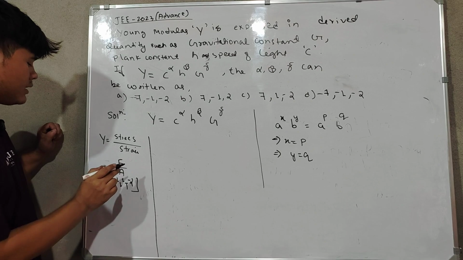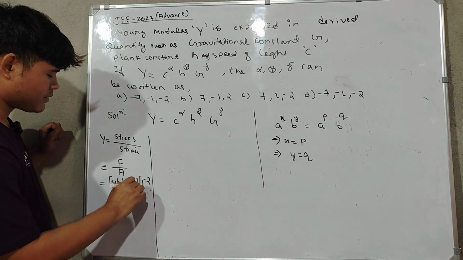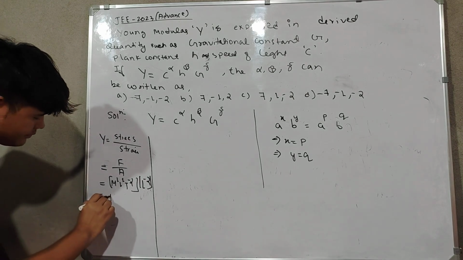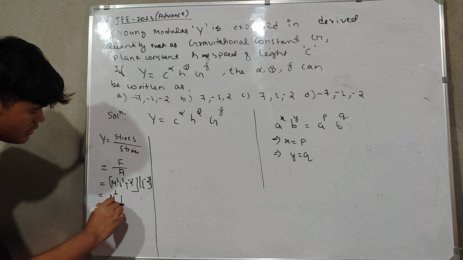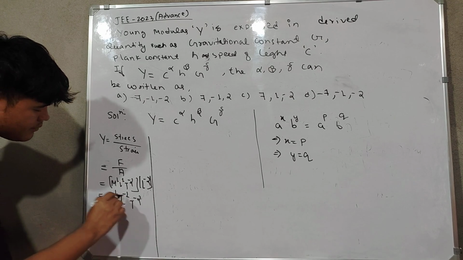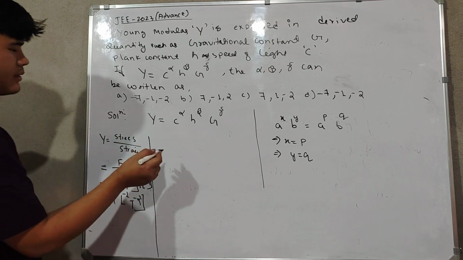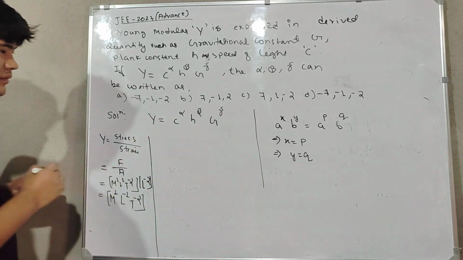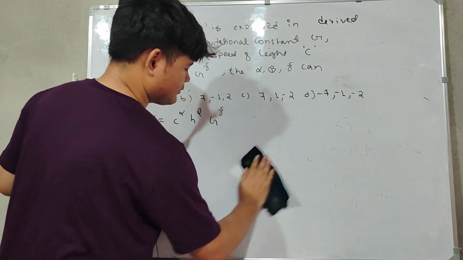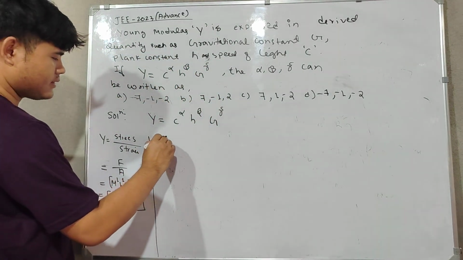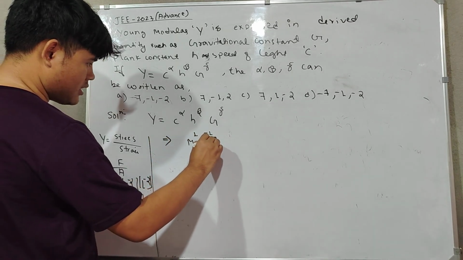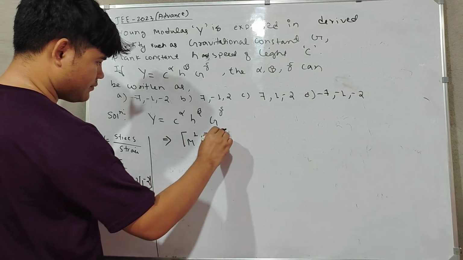Area is length into breadth, so L², which goes up as L⁻². So M¹ L to the power 1 minus 2, which is minus 1, T⁻². So Y is M¹ L⁻¹ T⁻².